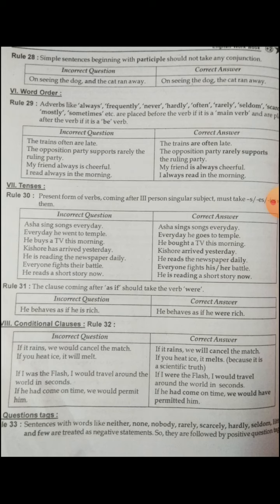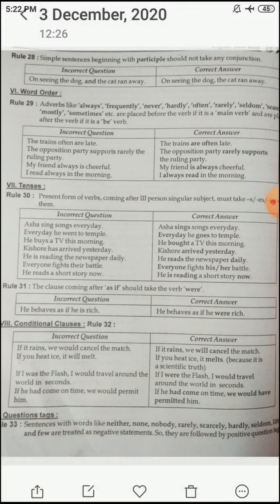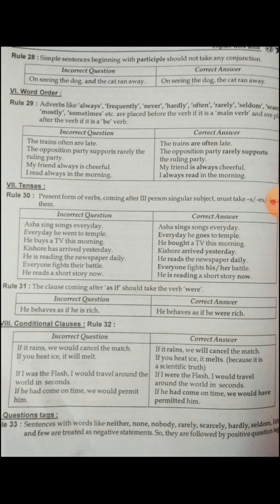Possible condition: if clause present tense, main clause future tense. Imaginary condition: if clause past tense, main clause would, could, should, might plus verb 1. Unfulfilled condition: if clause past perfect tense, main clause would have plus V3, or should have plus V3, or could have plus V3.